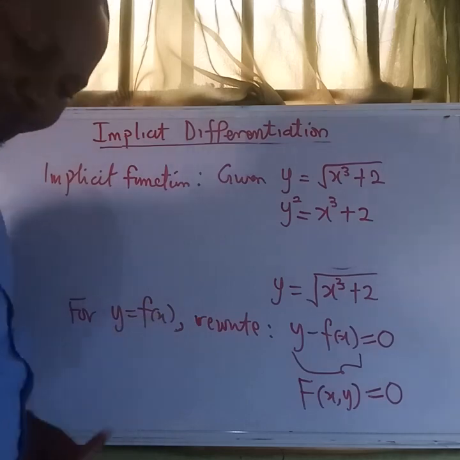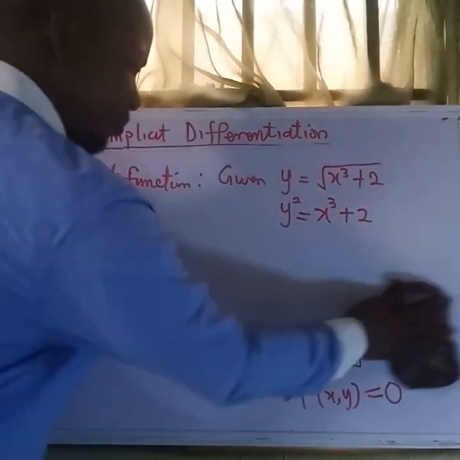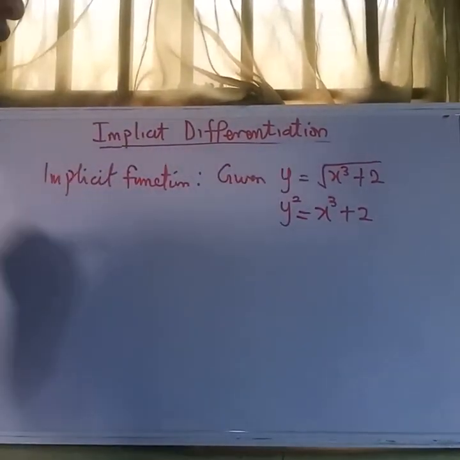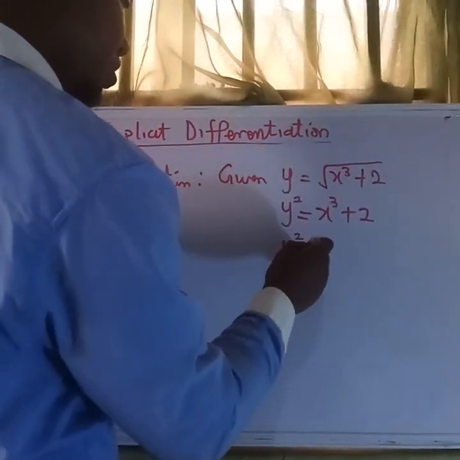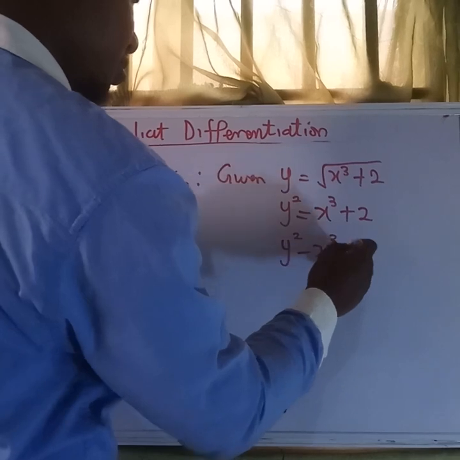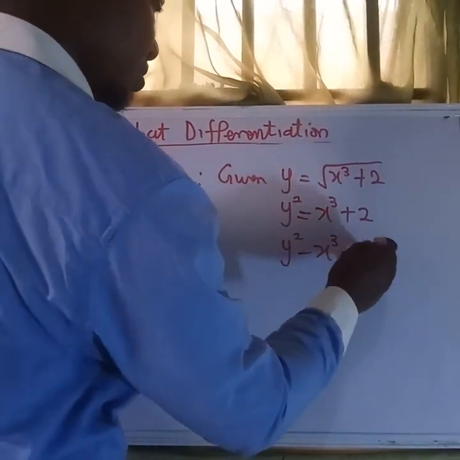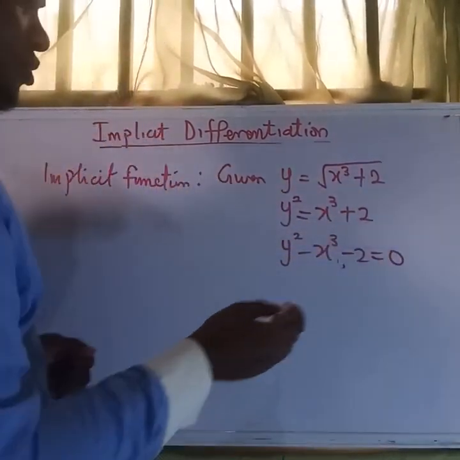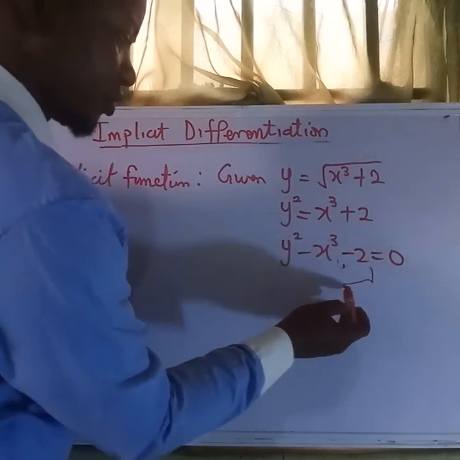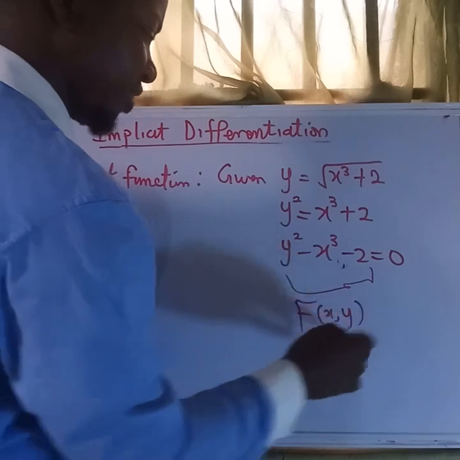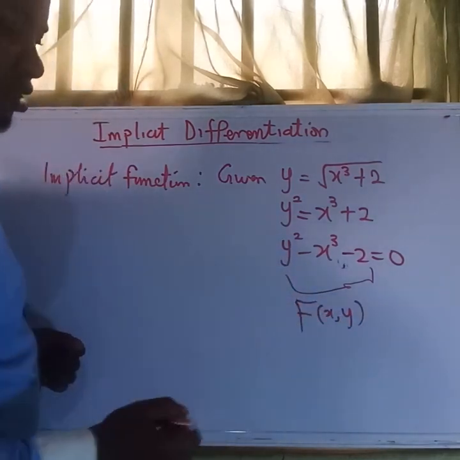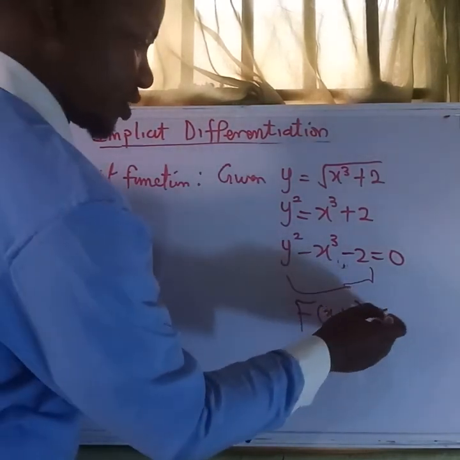By bringing all the terms on the right hand side to the left hand side, this becomes y squared minus x cubed minus 2. By comparison, we see there is an expression of x and y as we said earlier, and this is equal to 0.